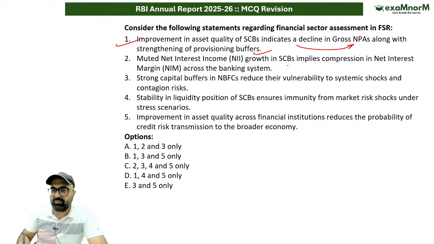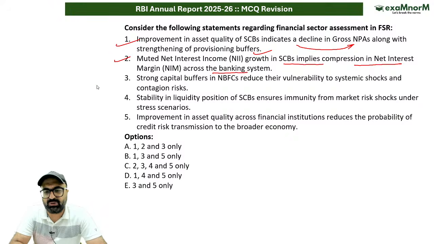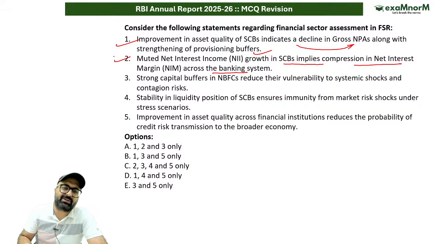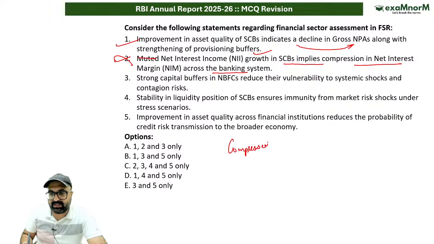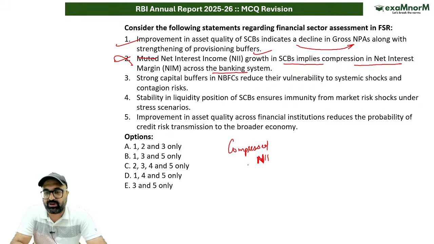Net interest income growth muted in scheduled commercial banks implies compression in net interest margin across the banking sector. बिल्कुल सही है सर? बैंक्स का जो net interest income है, is it muted? Muted का मतलब क्या होगा कि सर no change. This is wrong. It is not muted, rather it is compressed. The net interest income of the banks has compressed. That means it has decreased. Why has it decreased? Because the lending rates have decreased. Why have lending rates decreased? Due to decrease in repo rate. So it could be due to the lower credit growth, cost factors, base effect. So all these come up and the answer is wrong.